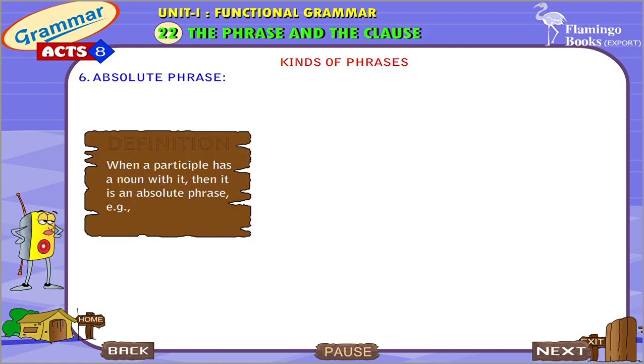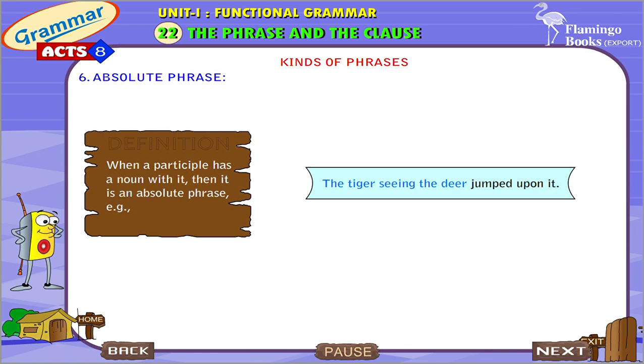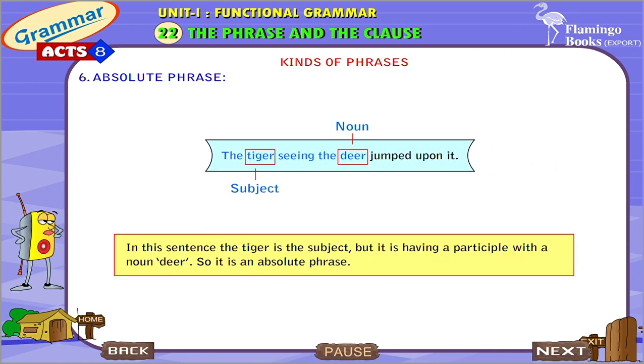Absolute phrase. When a participle has a noun with it, then it is an absolute phrase. Example: the tiger seeing the deer jumped upon it. In this sentence, the tiger is the subject, but it is having a participle with a noun deer, so it is an absolute phrase.